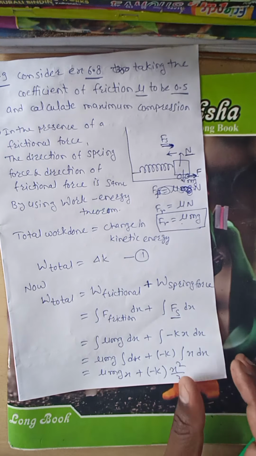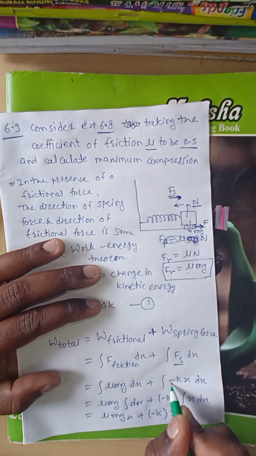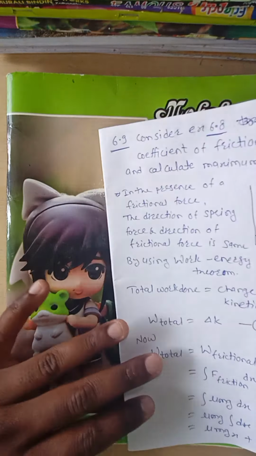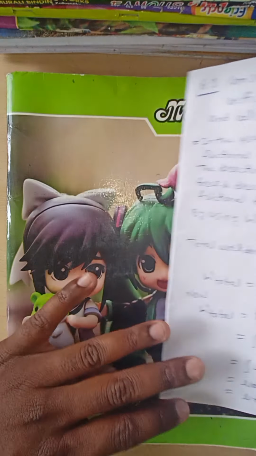Here there is a minus k, but we consider the minus sign only for direction; the minus sign is opposite to that of displacement.